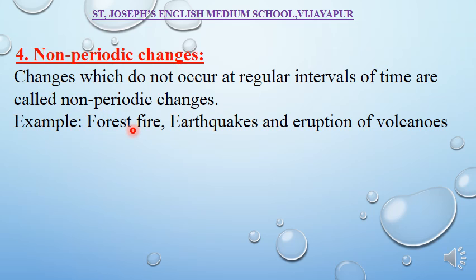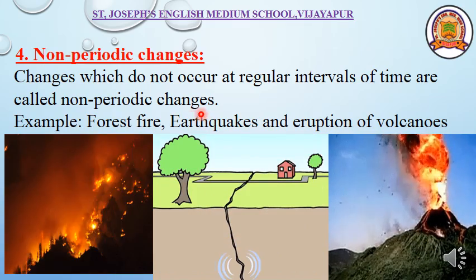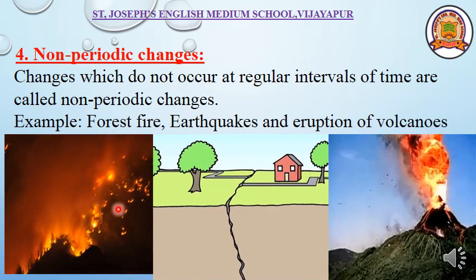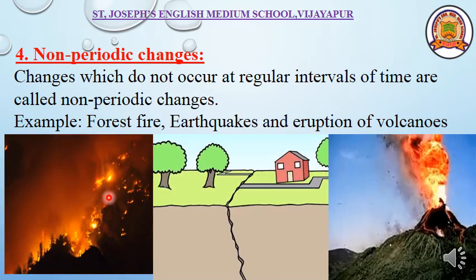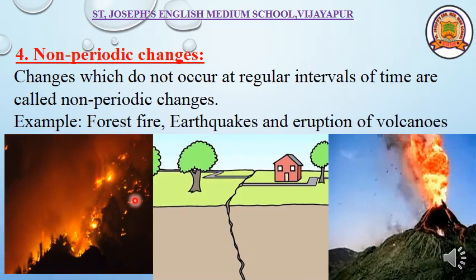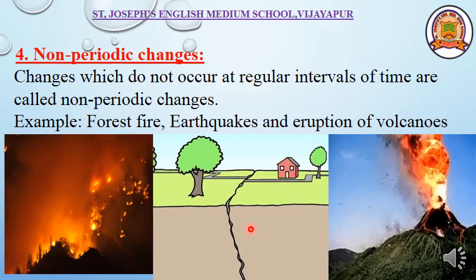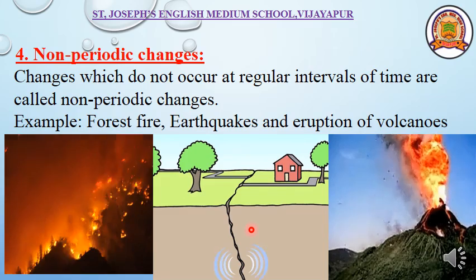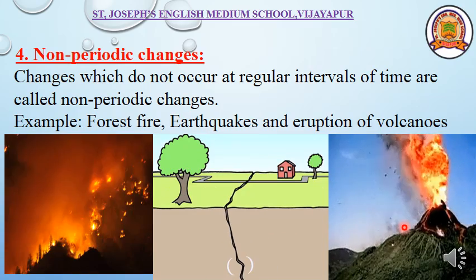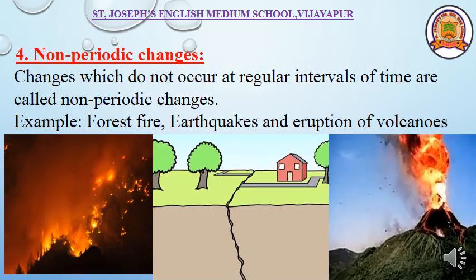Let us see a few more examples. Forest fire, earthquakes and eruption of volcanoes. All these are examples of non-periodic changes. Forest fire. Is somebody going to put a fire to the forest? No. In nature it happens immediately, but there is no fixed time. Earthquake. It may happen at any time. Eruption of volcanoes. These are all examples of non-periodic changes.